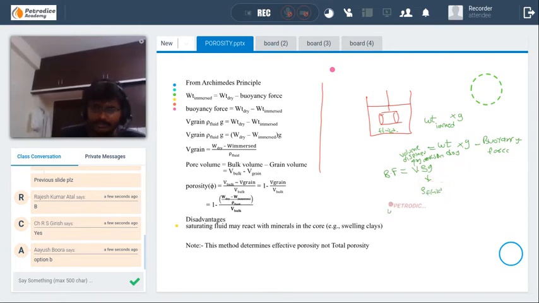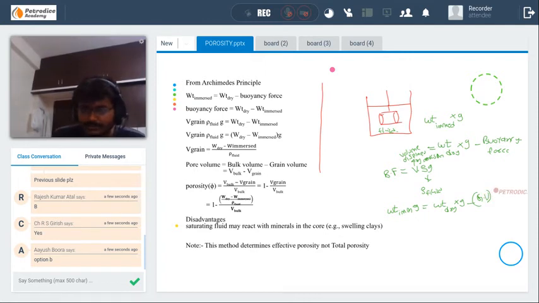and rho is the density of the fluid, and g is acceleration due to gravity. And what we get here is WT immersed times g is equal to WT dry times g minus grain volume times density of fluid times g. Grain volume is the volume that displaces the water or the fluid present in the beaker.